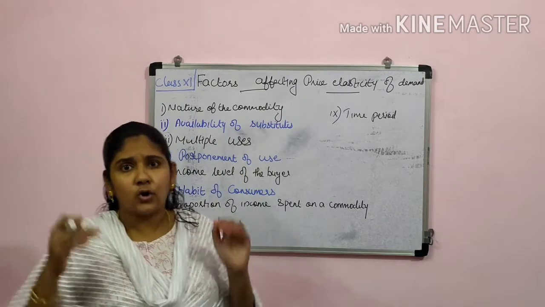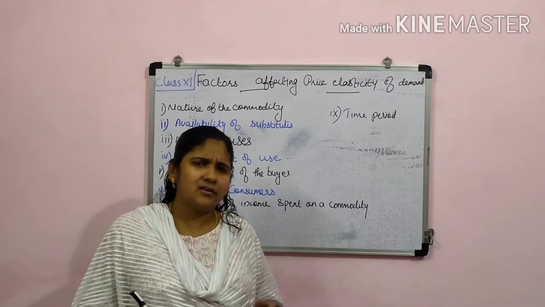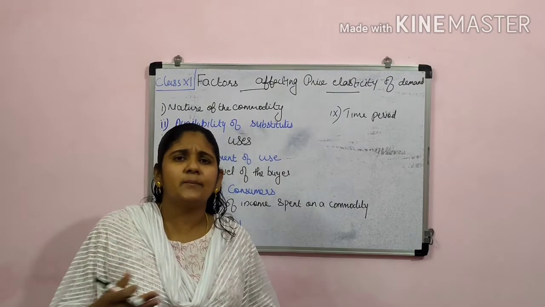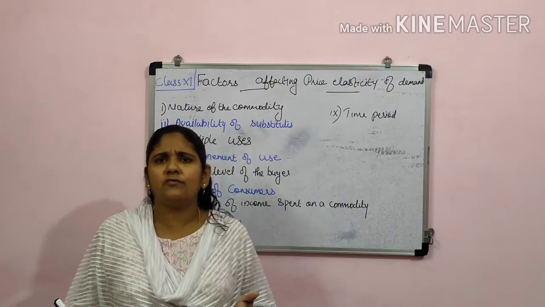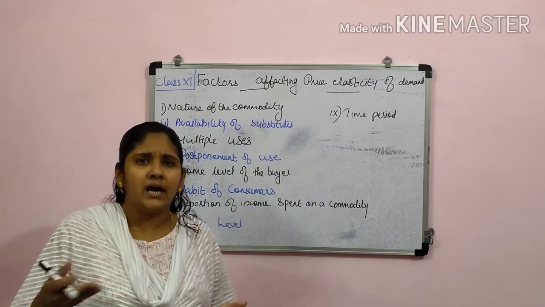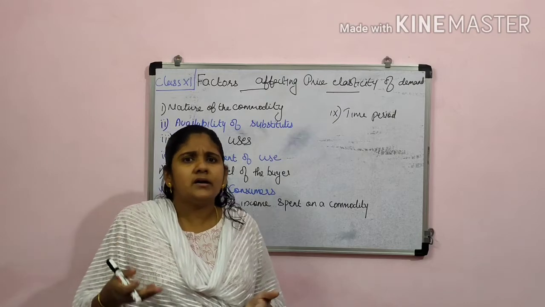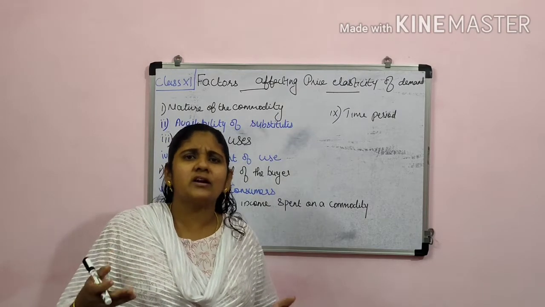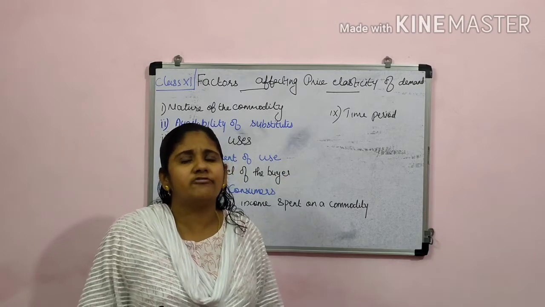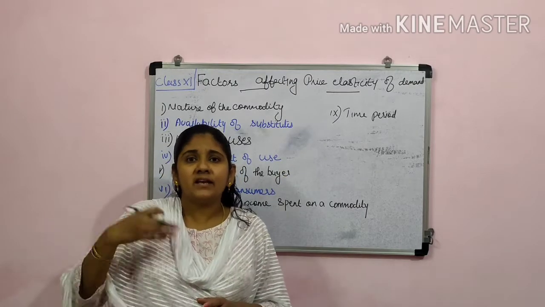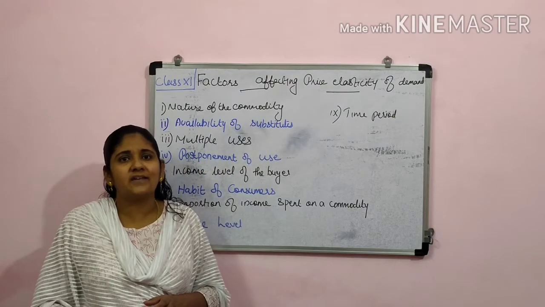Because all of a sudden it's not required, like if its price is a little bit okay, otherwise if it is cheap, then normally we used to prefer to use that particular commodity. But right now it's not considered as an essential part of our life. Such type of commodities are there.